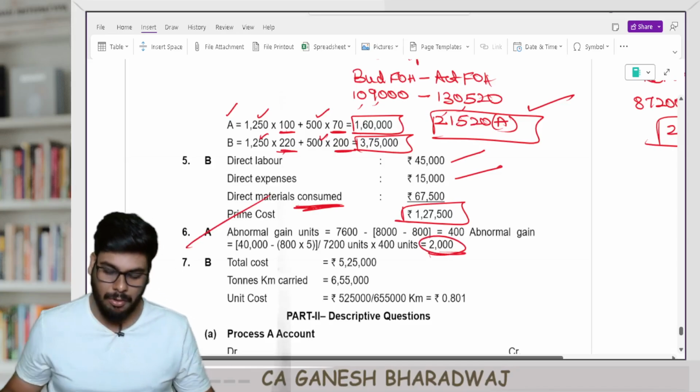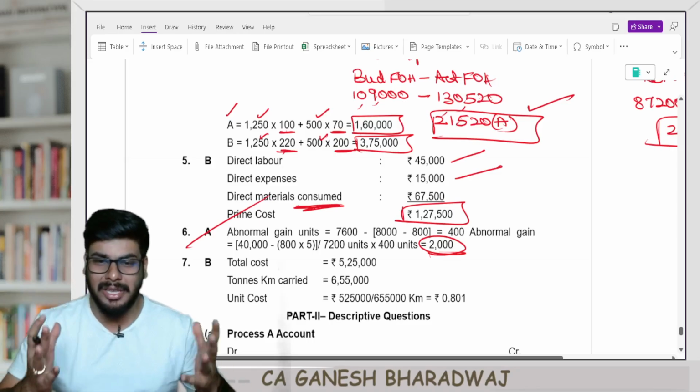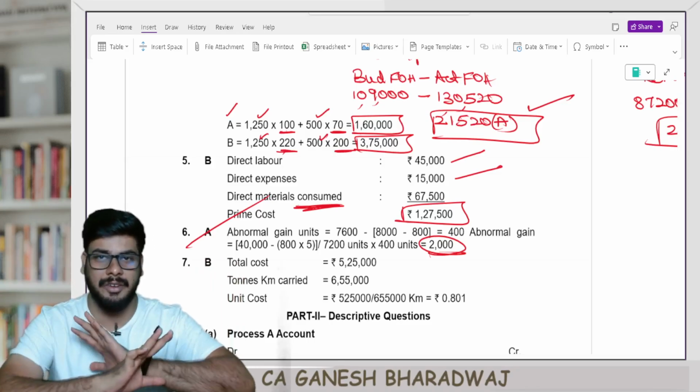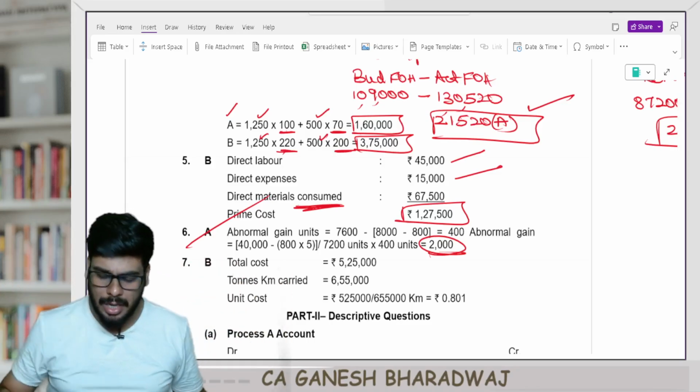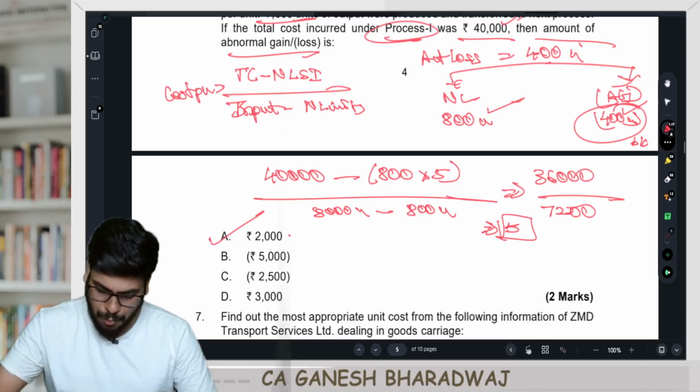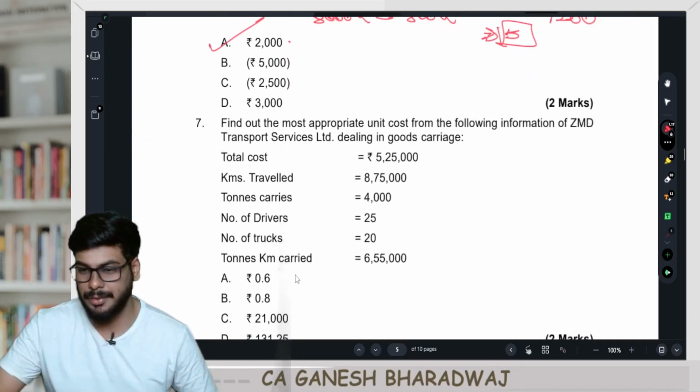This is what they had also given. Clear with this, guys? All these things we have already seen in our regular lectures. Nothing new is there. Clear with this? Have the confidence. Now let's move on to the last question here.